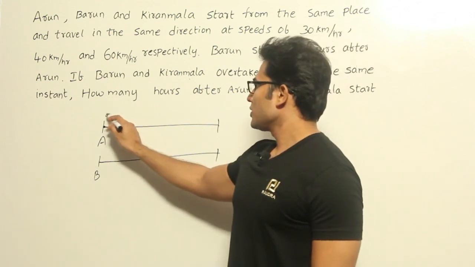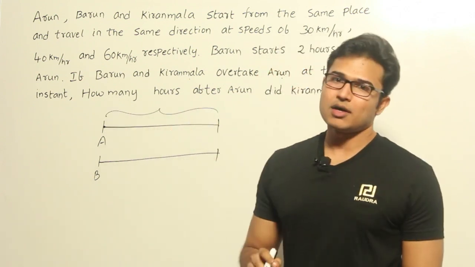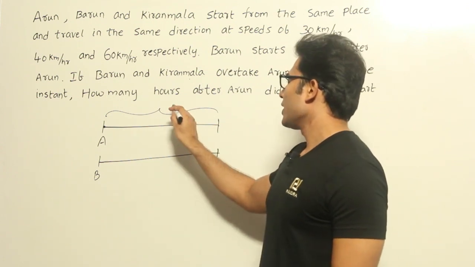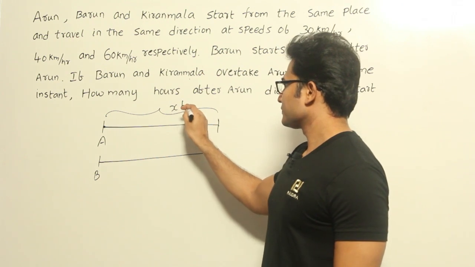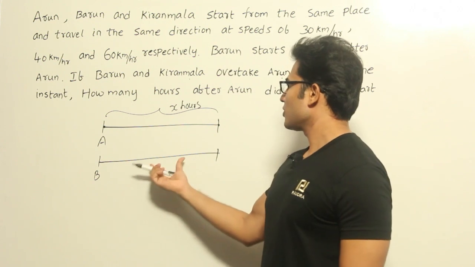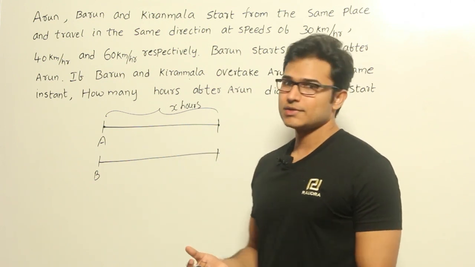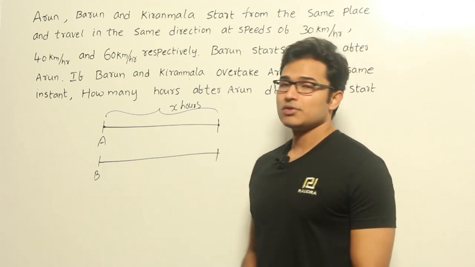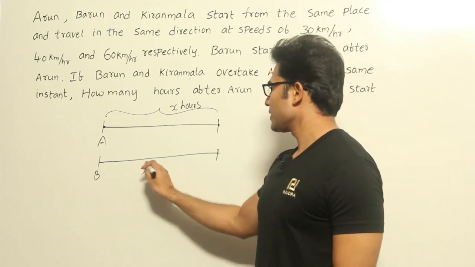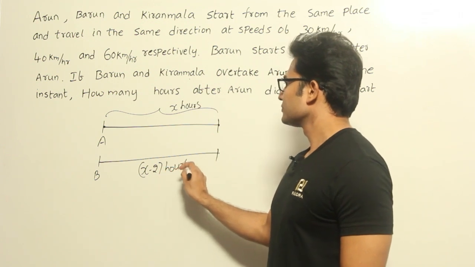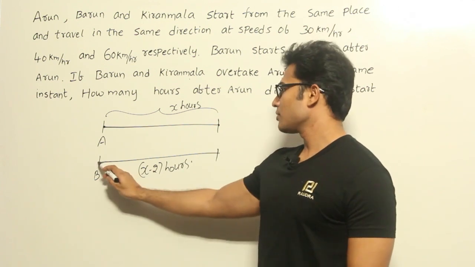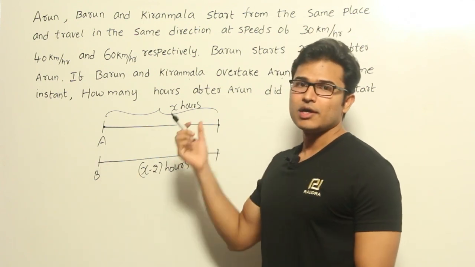Now we don't know the total distance traveled by Arun, so let us assume that he travels for a time of x hours and then reaches some point. Since all of them meet at the same instance, if Barun starts 2 hours late, he also has to cover the same distance in x minus 2 hours, right? So the distance covered by Arun in x hours should be equal to the distance covered by Barun in x minus 2 hours if they have to catch up.